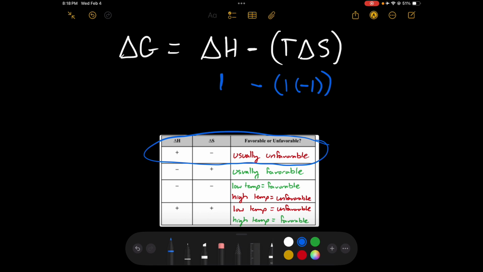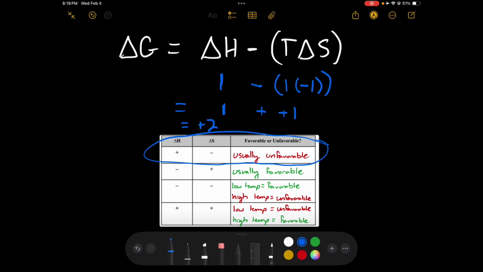Let's make everything super, super easy so we can see what happens to our delta G. If I work out that math, that means I have 1 minus 1 times -1 is -1. Whenever I subtract a negative, I'm really adding a positive, so my delta G value pops up as a +2.